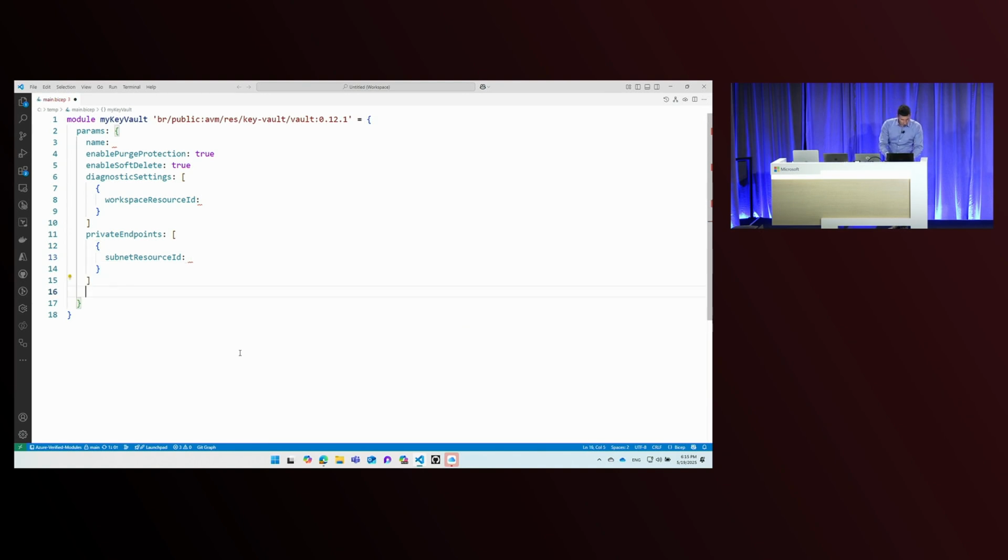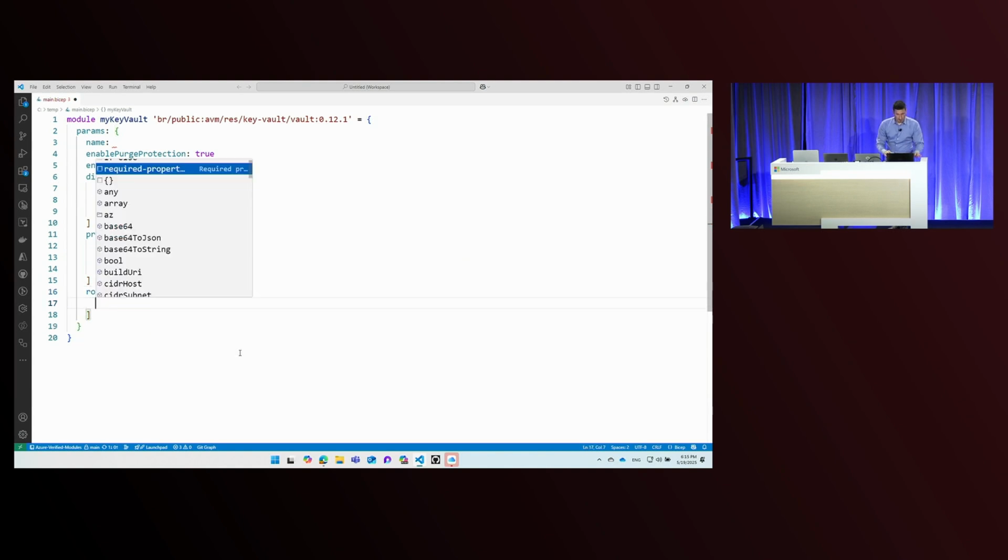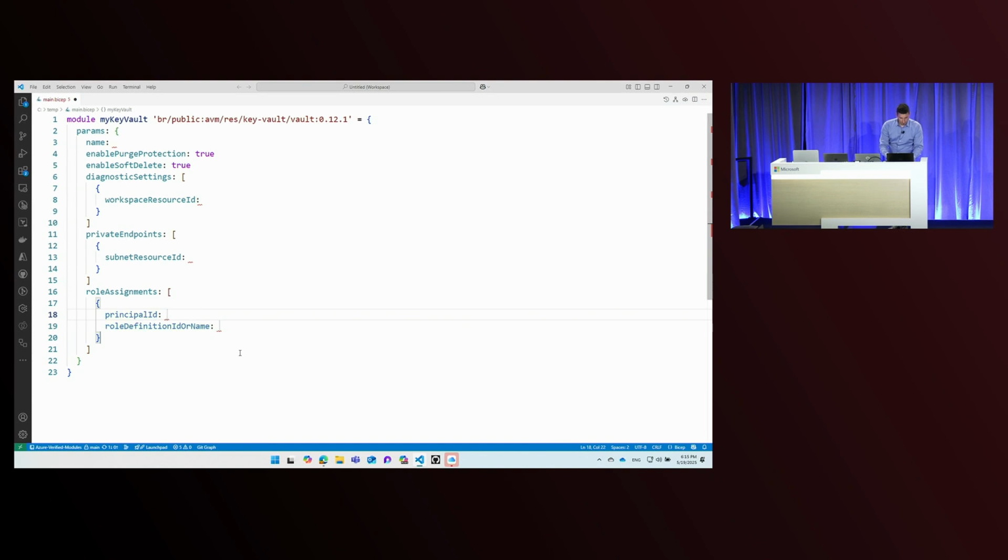And then my personal favorite is role assignments. So let's say I have to provide my team members access to this Key Vault instance. If you have ever done this with infra as code, you know that this is the point where you are supposed to stop, go and read documentation, and then look up what GUID stands for, let's say, an owner or a contributor. Now here, let me show you how AVM helps you.